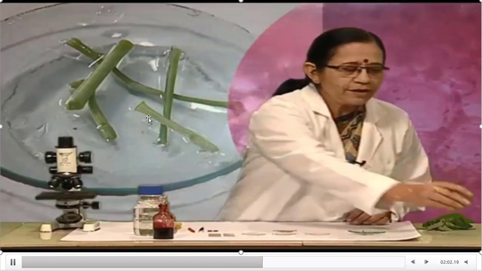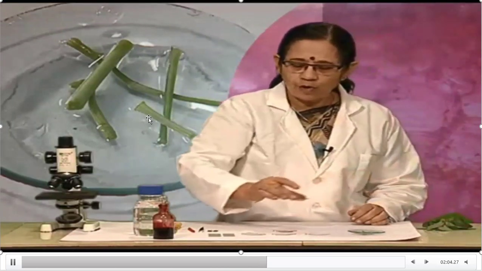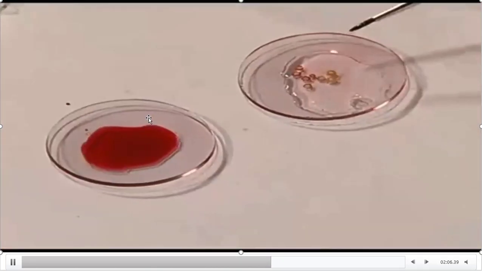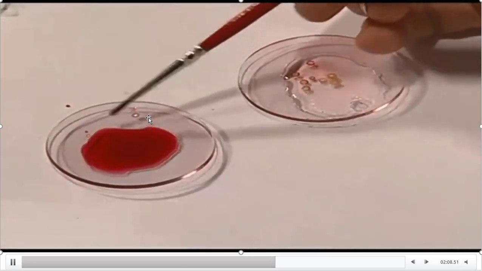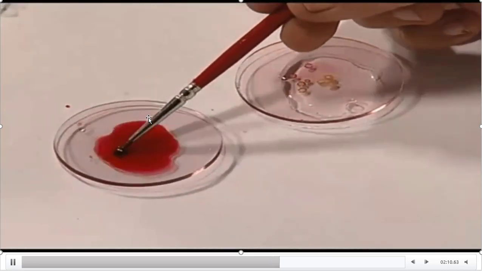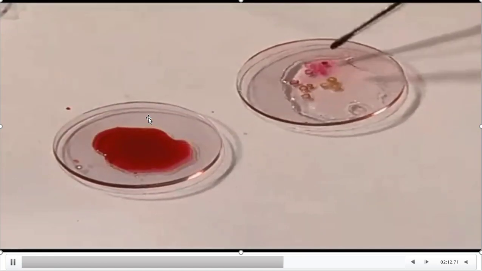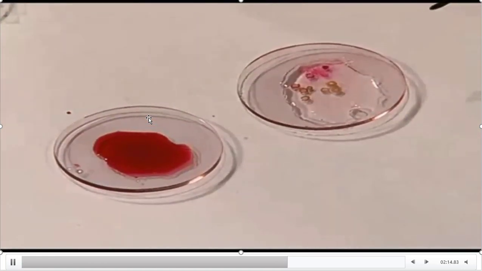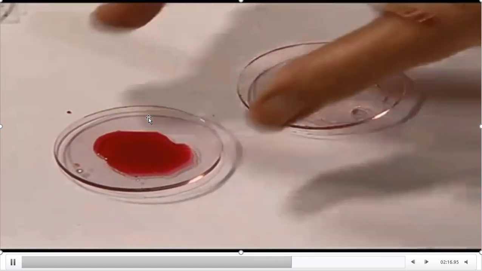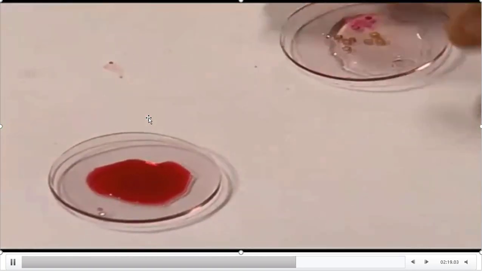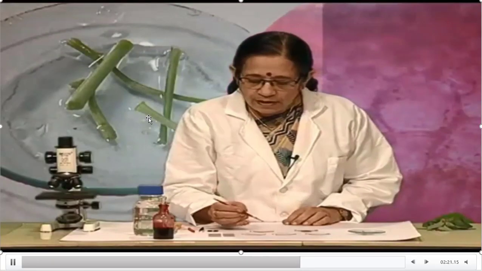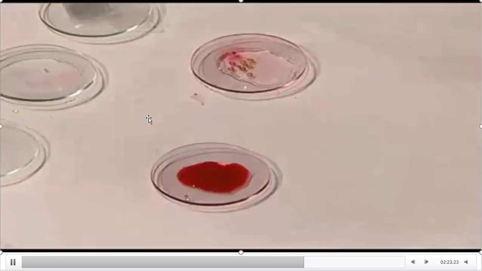Then we can easily observe the arrangement of cells in the section. Take the sections out of the saffronin and wash them in the water. Later transfer those sections onto the slide.